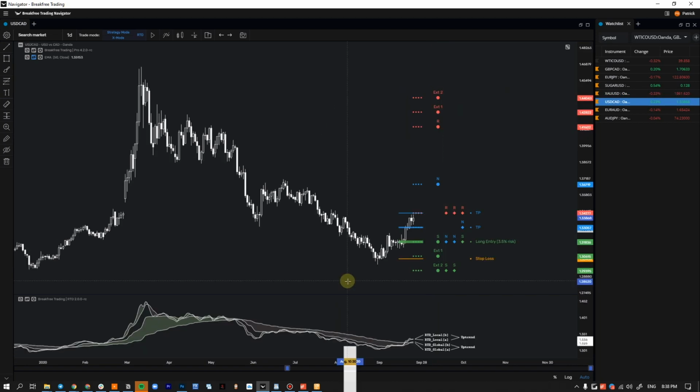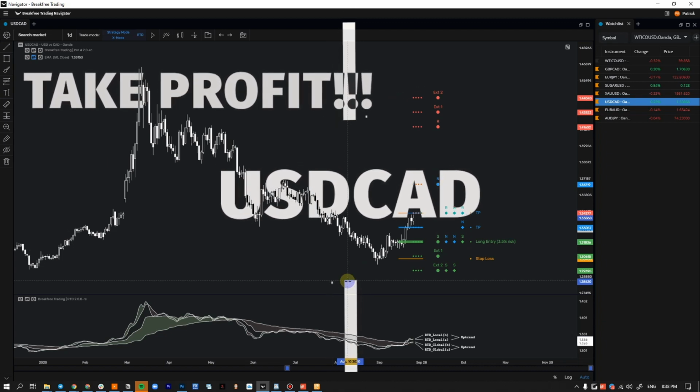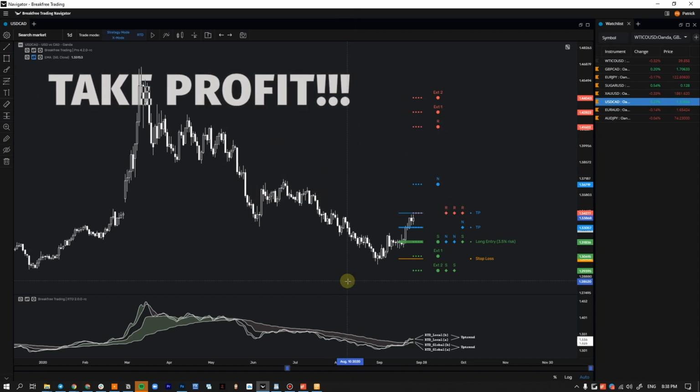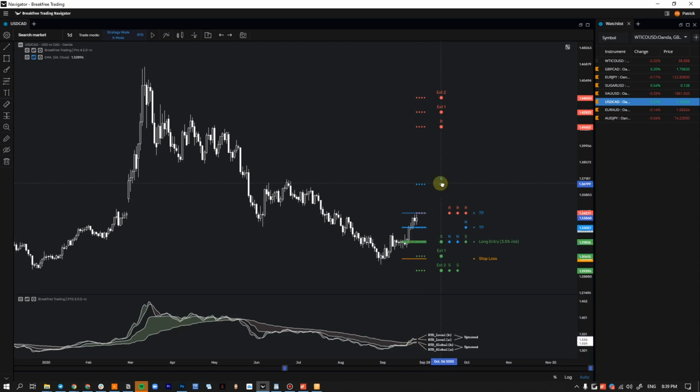Next up, we got USD CAD. Some of you are in this trade, and some of you already hit TP3 on this trade. Me personally, I actually only saw this a little later. But yeah, this looks really good. What I like about this is our RTDs, the global and locals, are both uptrending, so there's a lot of bullish momentum. The global is just crossing now, from a downtrend into an uptrend. What I want to see is another dip down into this support over here, grabbing more liquidity to complete the uptrend. So hopefully that's what we're going to see next week. Again, we don't know when that happens or if it will happen, but that's something we want to be ready for.